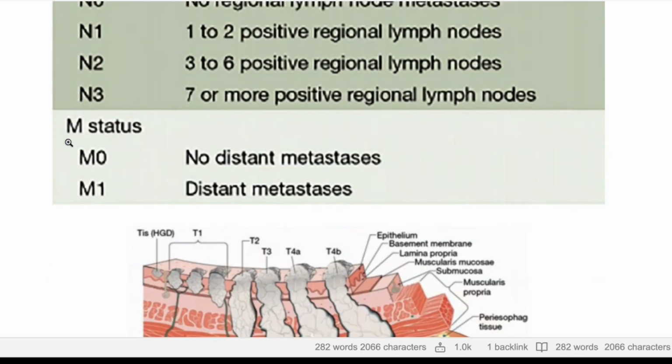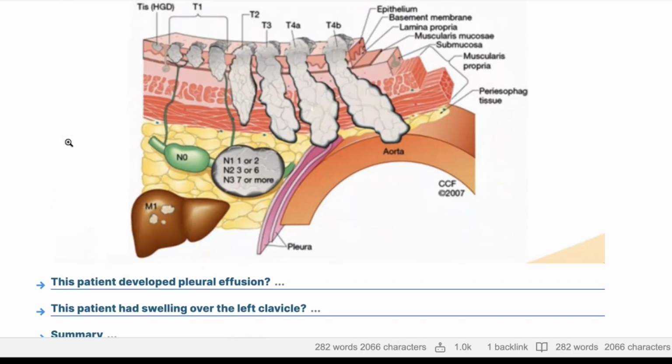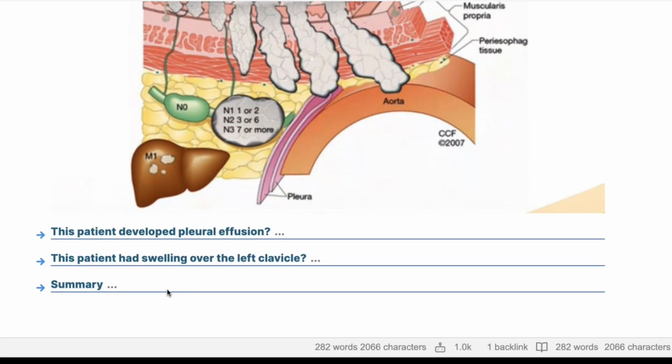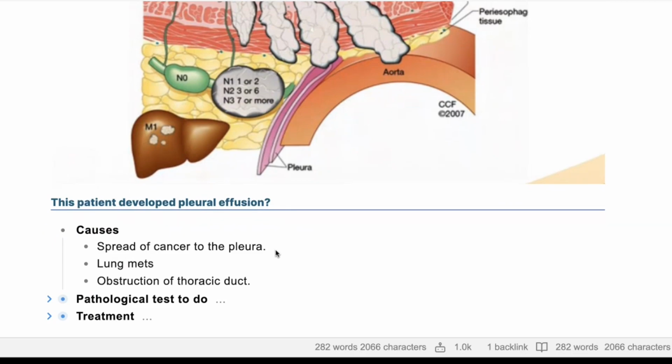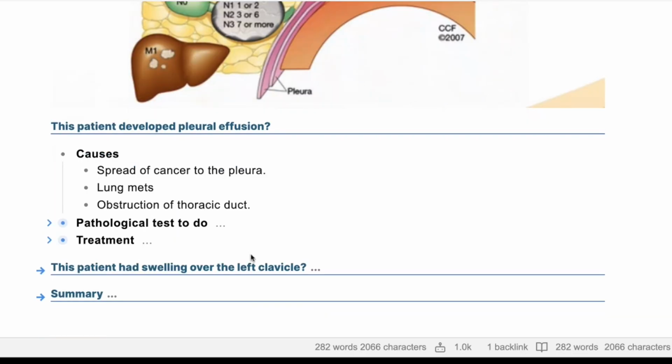You can just say it later on. Great. So the patient had pleural effusion. In this particular patient, what would be your most likely diagnosis with pleural effusion? Yes, number one, it's due to the spread of the cancer cells to the pleura. Also, maybe due to the obstruction of the thoracic duct, and maybe metastasis to the lung. Okay, excellent. So the causes, like you said, are spread of cancer to the pleura, metastasis to the lung, and obstruction of the thoracic duct.